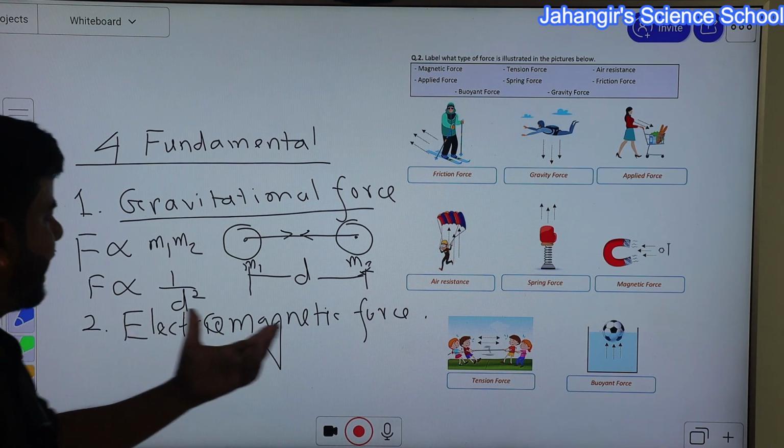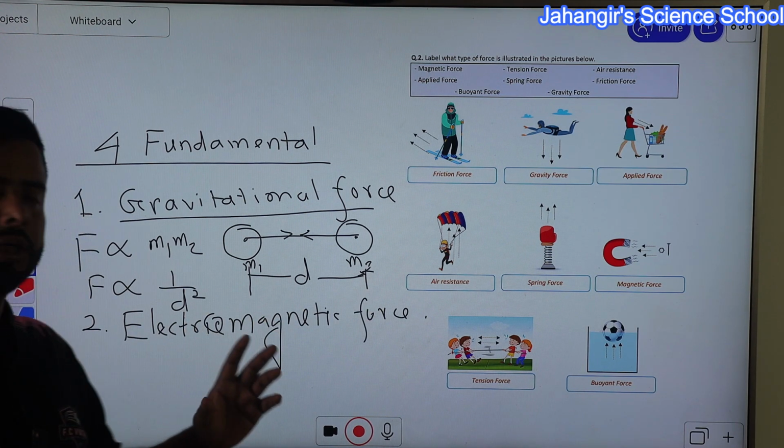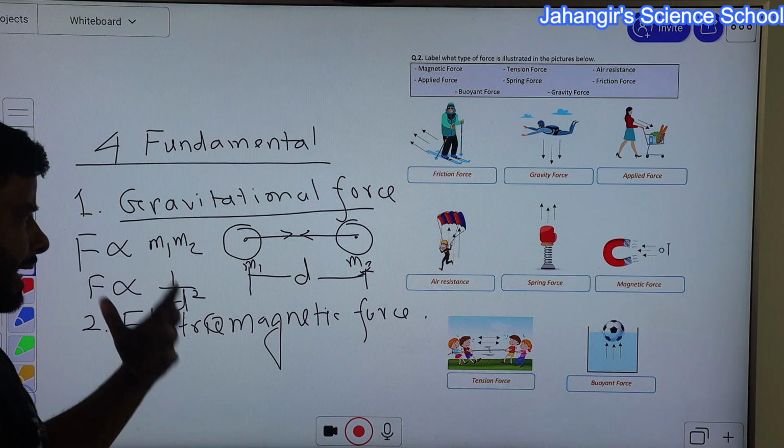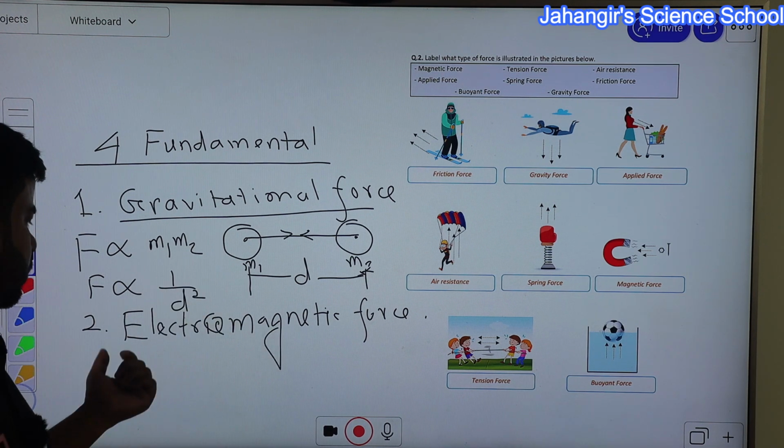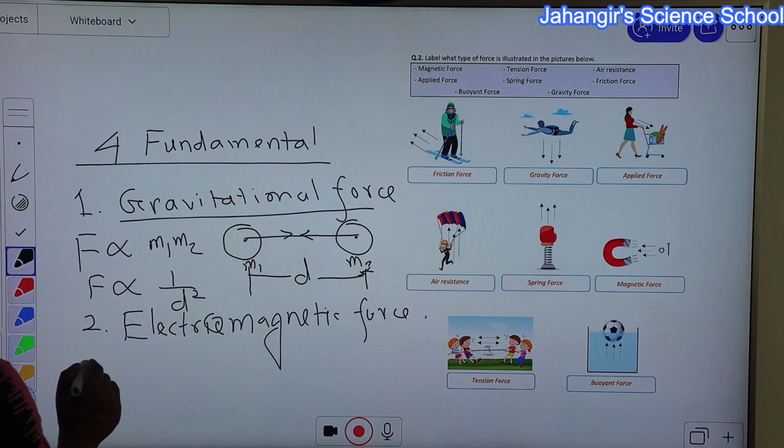So the mutual attractive and repulsive force between charged body and magnetic material, magnet, is called electromagnetic force.